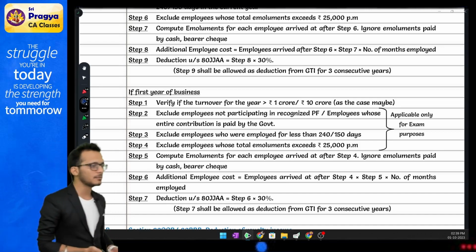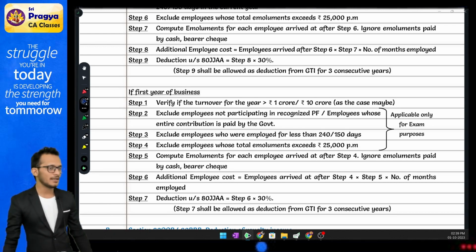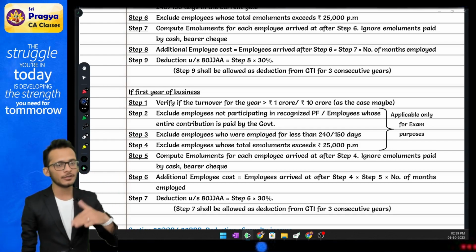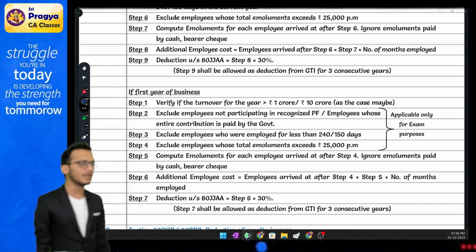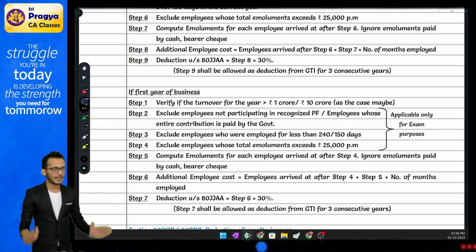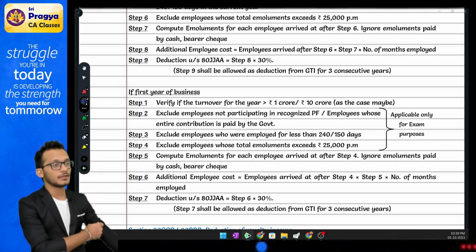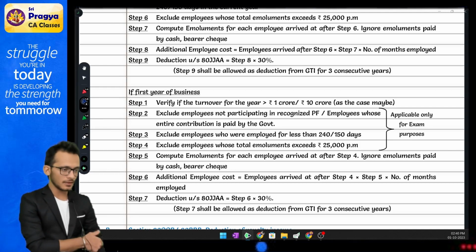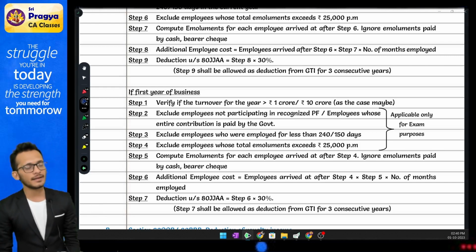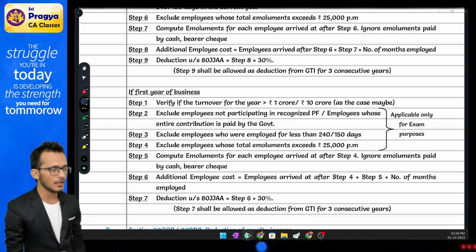Rahul, how do I compute export profit? Take the profit of the undertaking multiplied by ETO divided by TTO. ETO is export turnover, TTO is total turnover, which means profit of the undertaking into export turnover divided by total turnover. The only thing to be kept in mind in this chapter is that profit is of the undertaking, not of the company as such. It is only for that respective undertaking. Any other undertaking will be fully taxable. Keep it separately. It should not be part of your ETO and TTO.